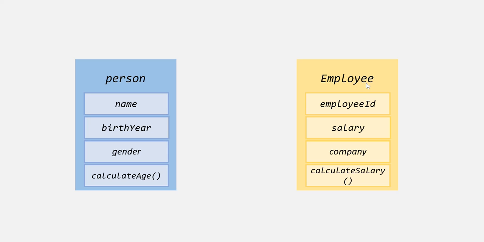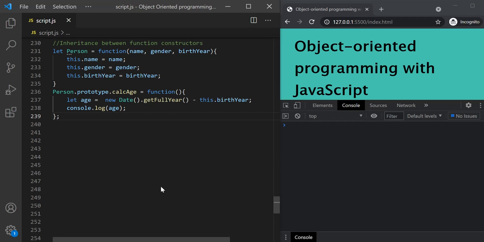Or what we can do is make this employee function constructor inherit the name, birth year, and gender property and calculate age method, right? But so far, we have not talked about how we can do this. So in this lecture, you are going to learn how we can make one function constructor inherit properties and methods of another function constructor.